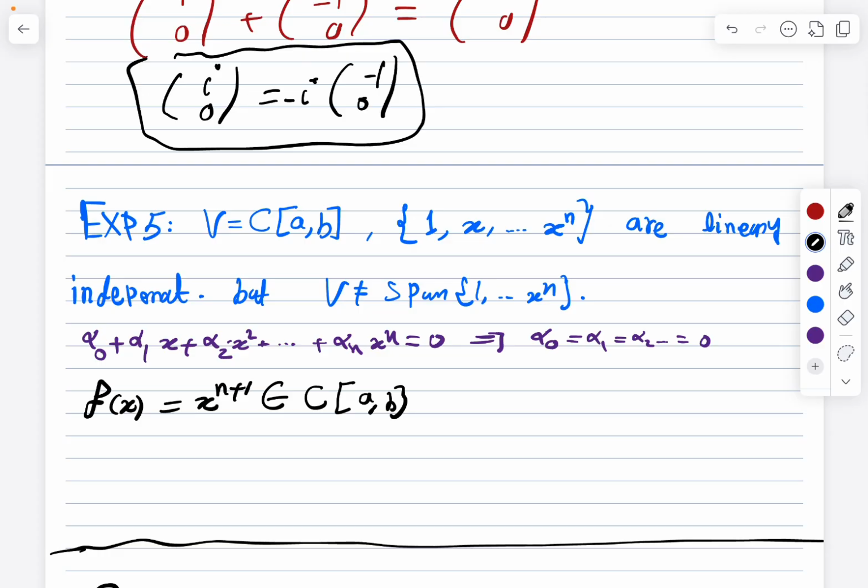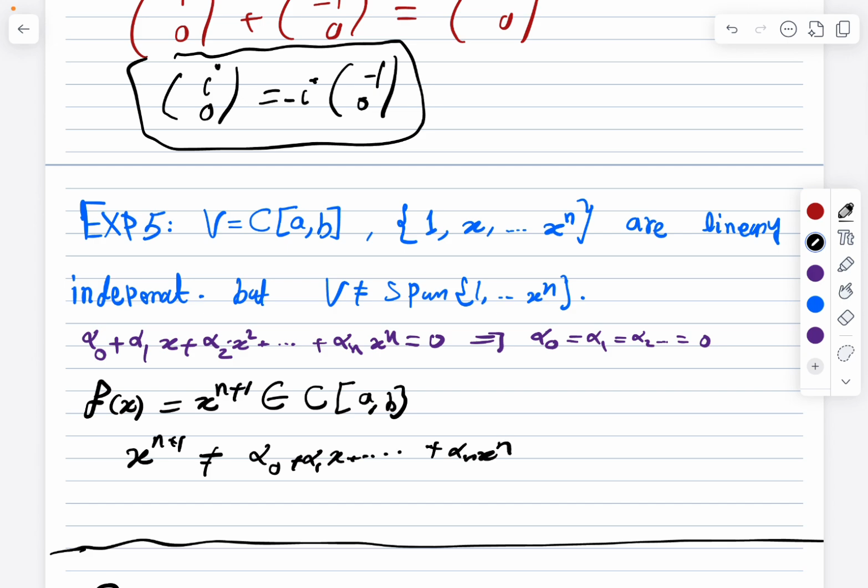However, it is impossible to rewrite it as a linear combination of polynomials up to the power n, again by the polynomial identification. So x to the power n plus 1 cannot be written as a linear combination of these.